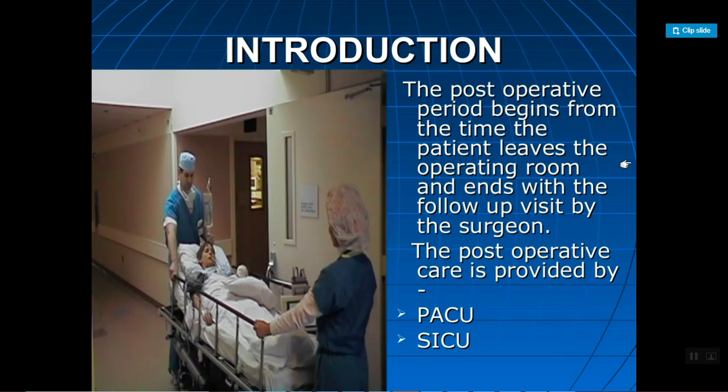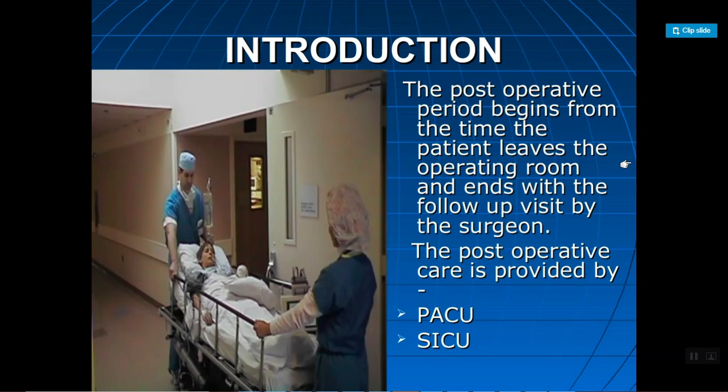The post-operative care is provided mainly by two units: PACU and SICU. SICU, you may already know, is the surgical intensive care unit, meaning only patients who have undergone surgery are admitted there. The other is PACU.